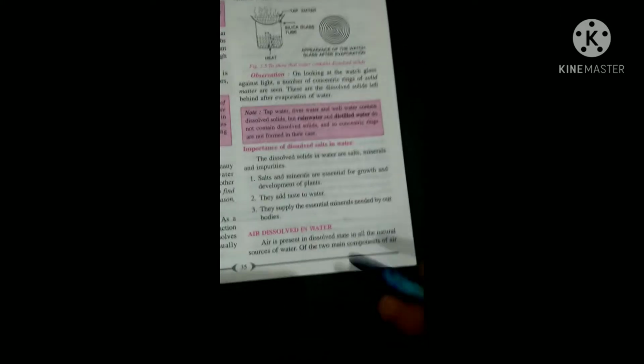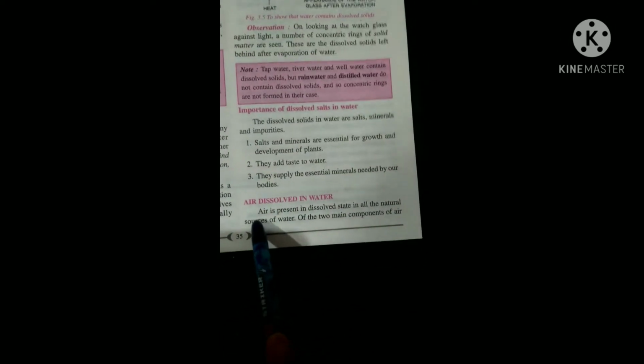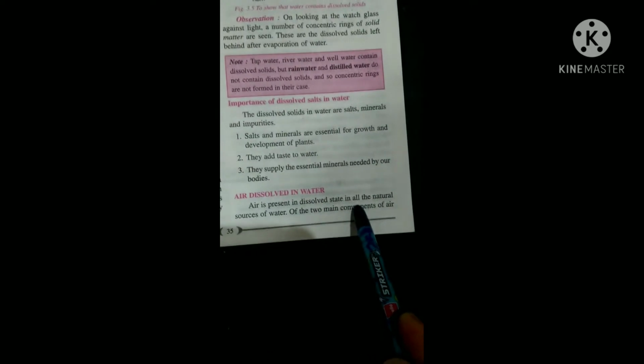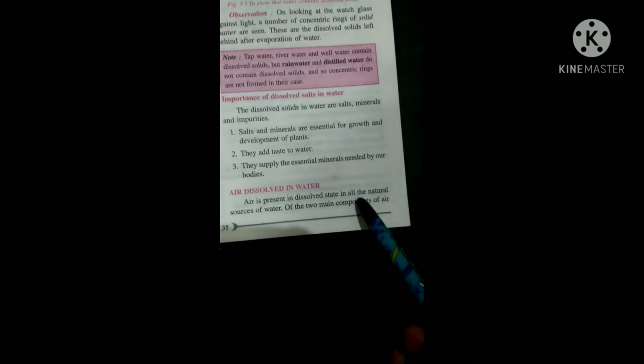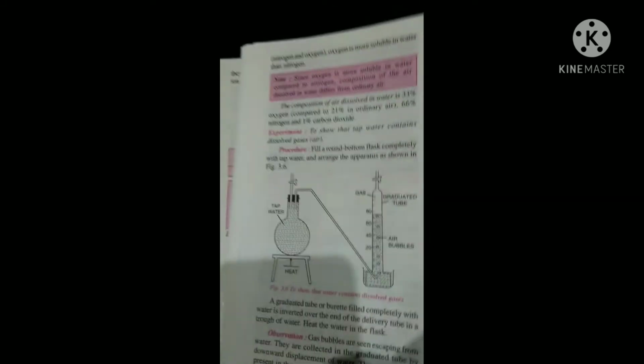Air is present in water in a dissolved state. The two main gases in air are oxygen and nitrogen, and carbon dioxide is also there.